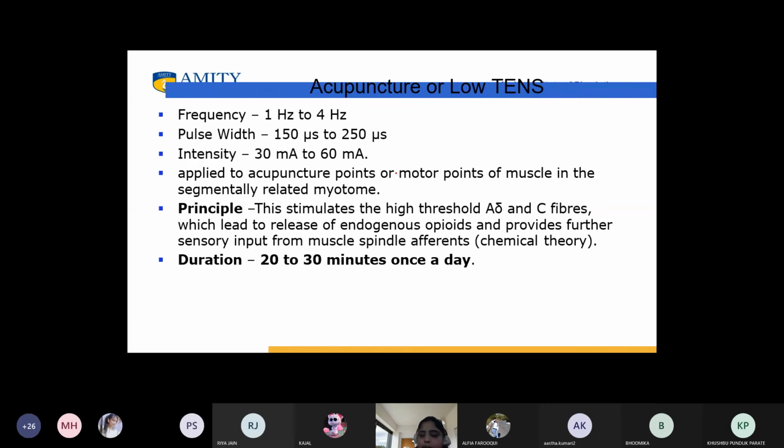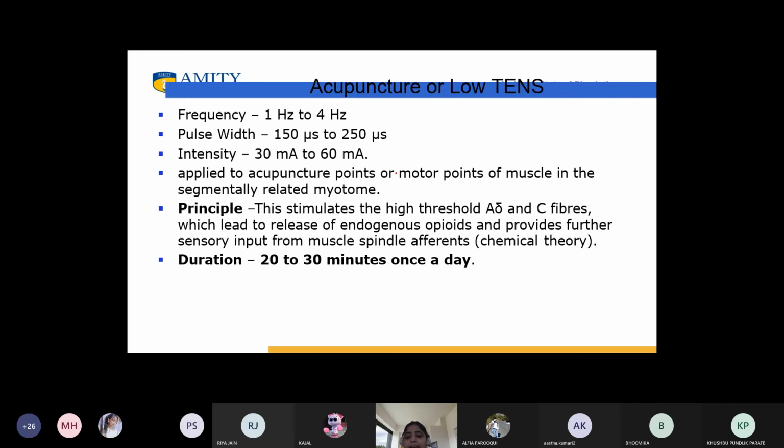Acupuncture or low TENS: the frequency is between 1 to 4 hertz, the pulse width is between 150 µs to 250 µs, and the intensity is between 30 to 60. They are applied to acupuncture points or motor points of muscles in the segmentally related myotome.